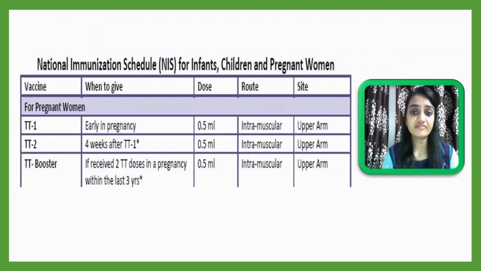In India, one vaccine schedule must be followed by doctors, given by the National Immunization Schedule for infants, children and pregnant women. Here you can see the list of vaccines which must be given to a pregnant woman during pregnancy: TT1, TT2, and TT booster for the tetanus disease. TT1 is given during early pregnancy, then TT2 is given 4 weeks after TT1. The TT booster is given only if the woman received 2 TT doses in pregnancy within the last 3 years. So this schedule must be followed by the doctor.